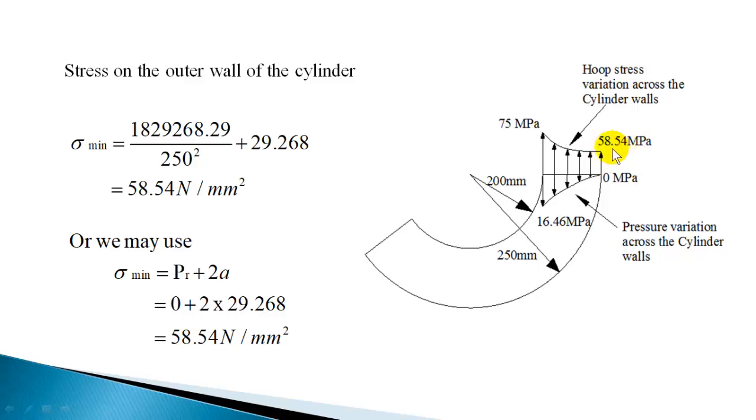Or if you know the hoop stress and pressure at any radius, say for example the outer radius, you can find out A immediately. Hoop stress minus pressure is equal to 2A, so you can find A. So in a given problem, if hoop stress and radial pressure are given at any particular radius, you can take the difference and divide by 2, and that will give the value of A. So you need not solve the equations to get A. Once you get A, you can use one of the hoop stress equations to find the other constant B.